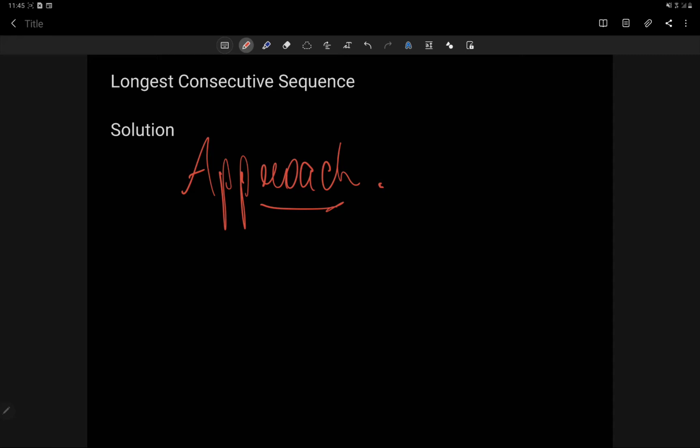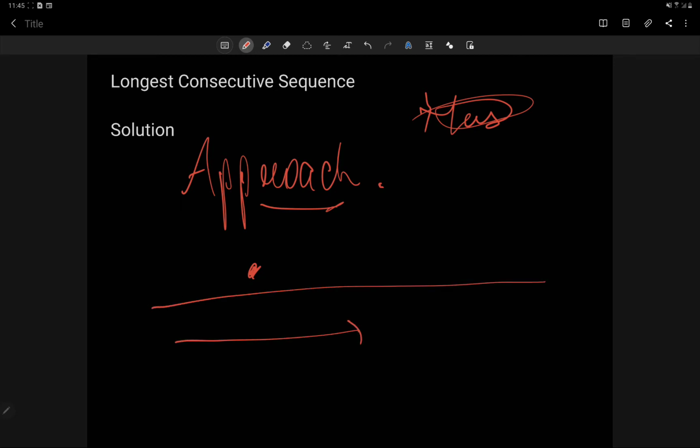How do we decide the approach for a given question? One such technique is hashing. We have to create a map, a hash set, of what elements have occurred, and keep track of all the elements. We traverse all n numbers, forming our hash set, so we know which numbers have occurred.